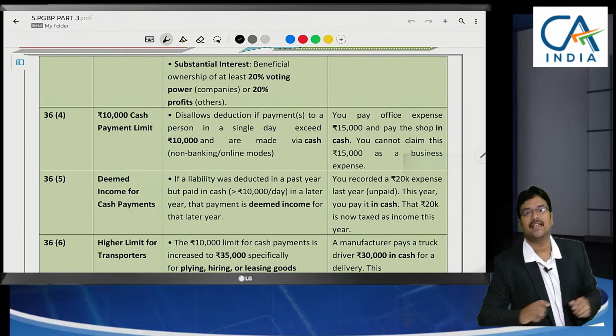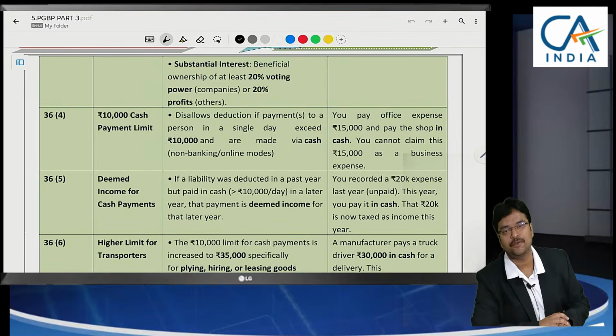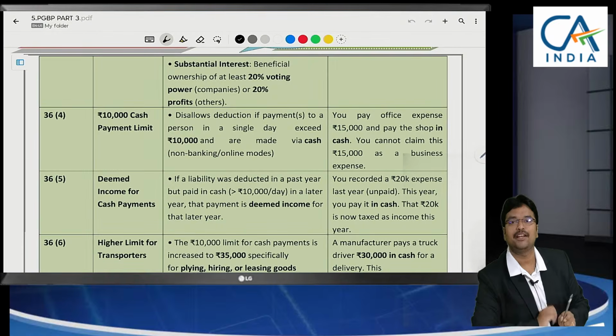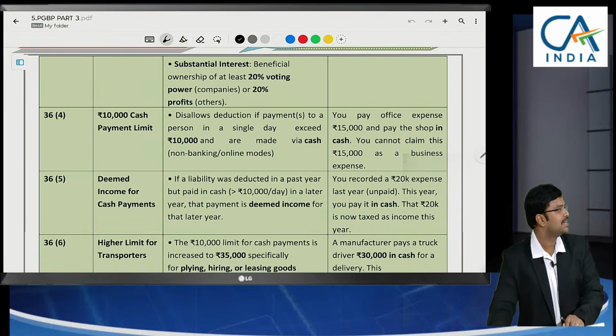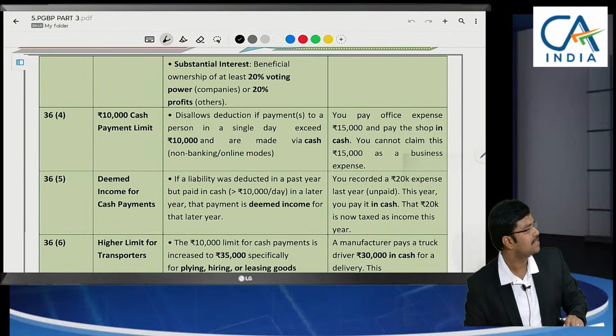If any payment is made to a relative, you may say salary, commission or any other payment, even towards purchase, if it is excessive over the fair market value and legitimate need of the business, that expenditure will be disallowed. So, these aspects we have discussed in the past session.